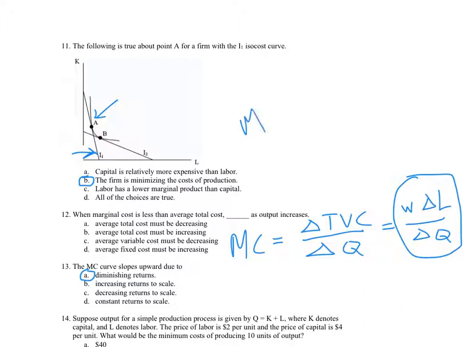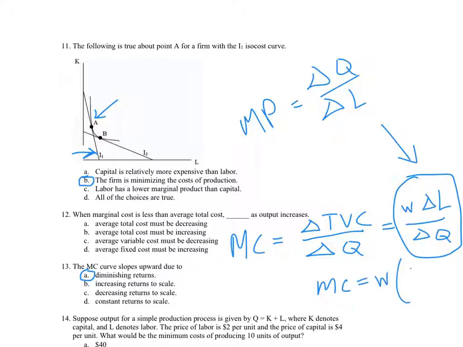And marginal product is defined as the change in output per change in variable factor, labor. Notice that looks a lot like this one. In fact, given this definition for marginal product, the marginal cost is equal to the wage rate times 1 over the marginal product. So marginal cost is essentially the inverse of the marginal product scaled by the wage rate.